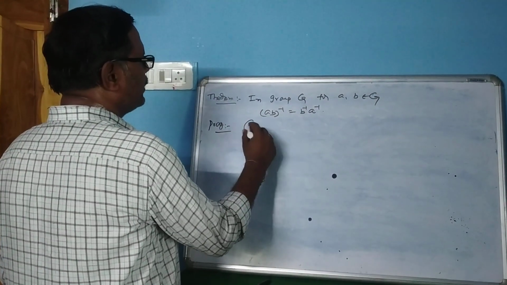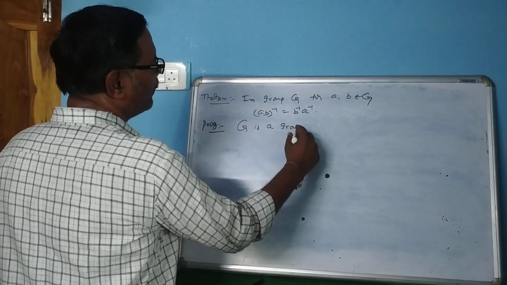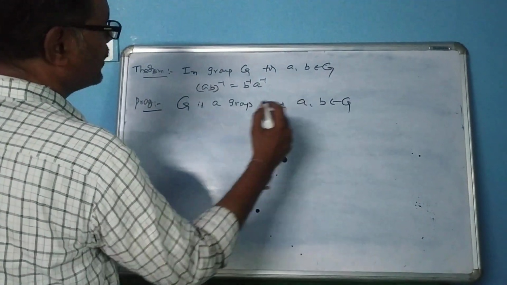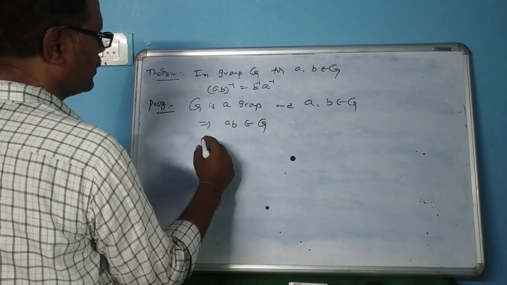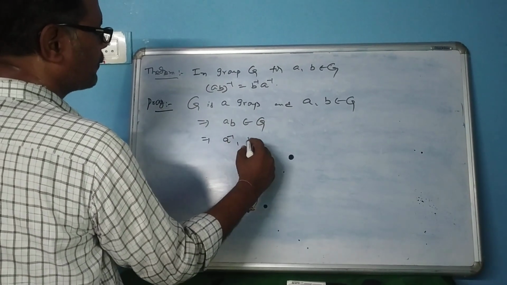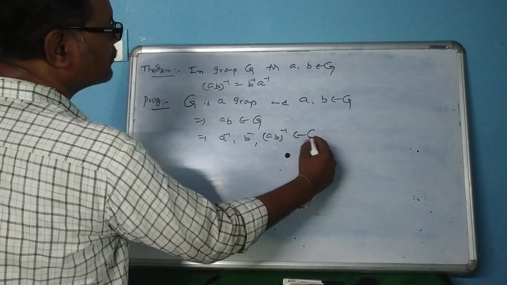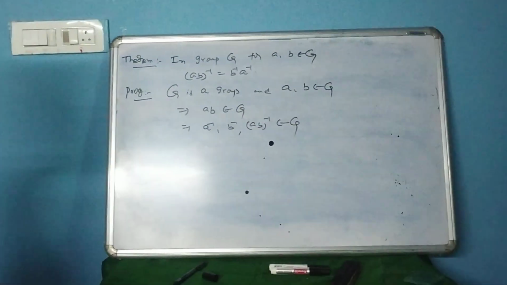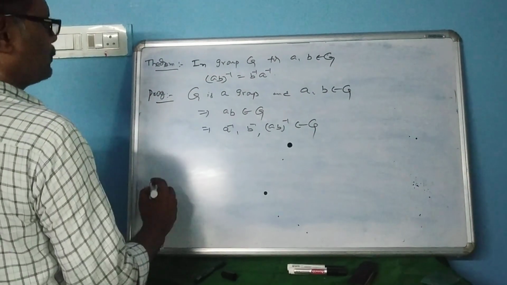G is a group and a, b belongs to G. This means ab belongs to G. Also a inverse, b inverse, and (ab) inverse belong to G, because G is a group.